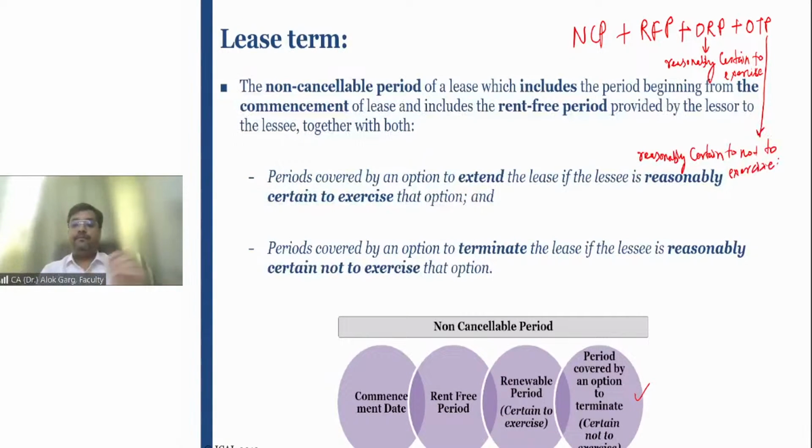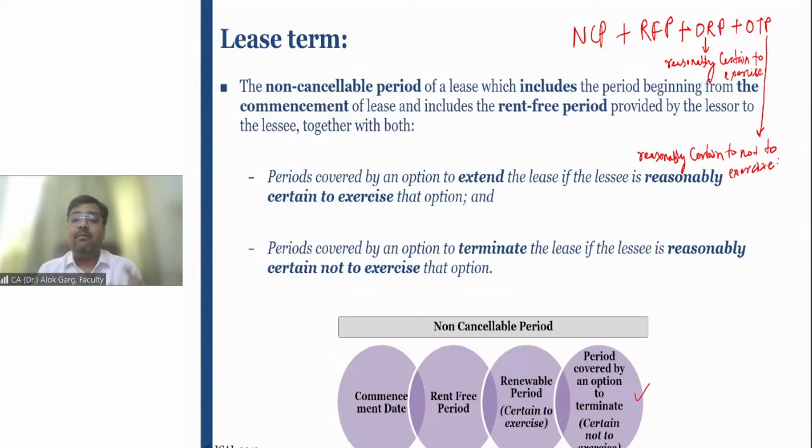For example, I am a practicing chartered accountant, let's say, and I have taken my office on a rental basis. The total agreement is 9 years. Out of 9 years, the lessor told me, Mr. Garg, you have to be in this office, I mean to say, you have to pay me rent for the next 6 years.